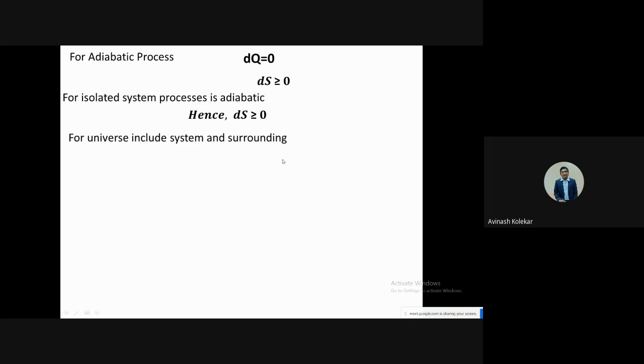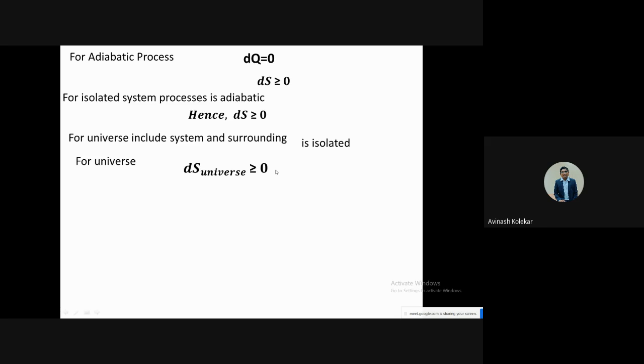Now see, if you consider the universe, the universe means surroundings plus system, and outside that there is nothing. So from outside the universe, nothing is coming in and nothing is going out. That is nothing but an isolated system. We can say that the universe is an isolated system. Then you can write for the universe that dS, the entropy change of the universe, is greater than or equal to 0.